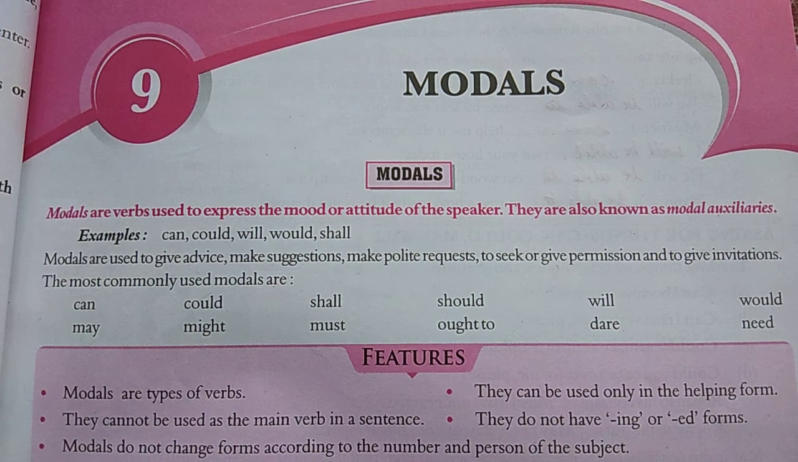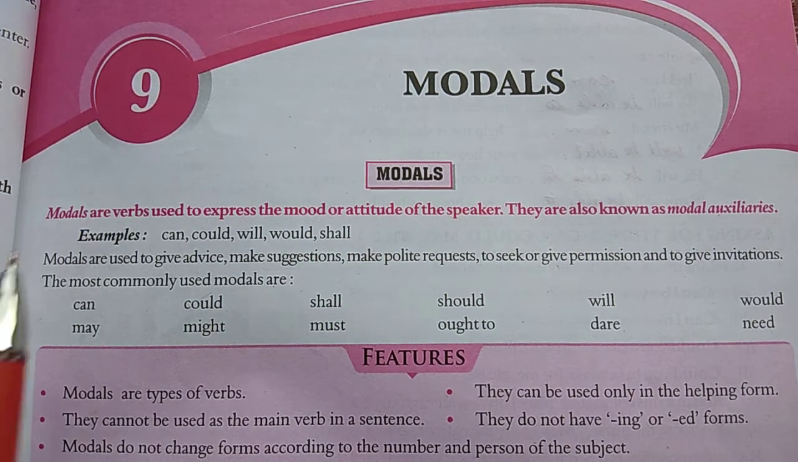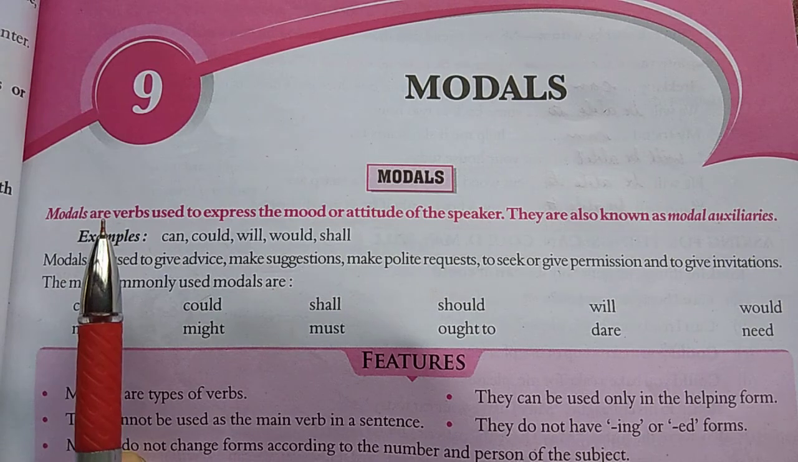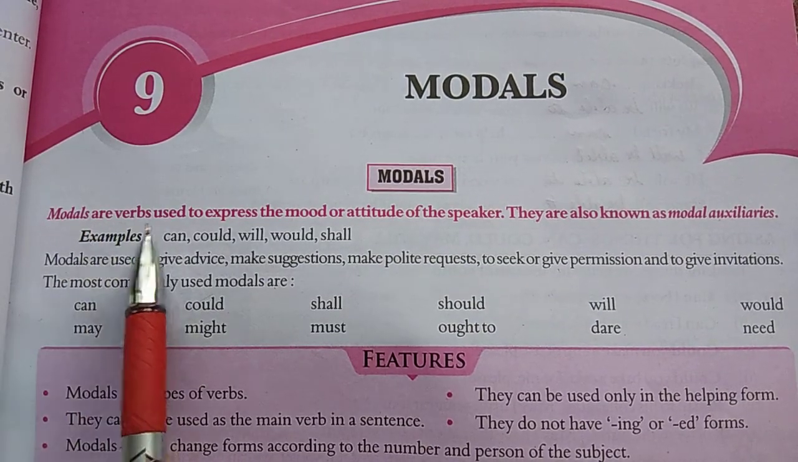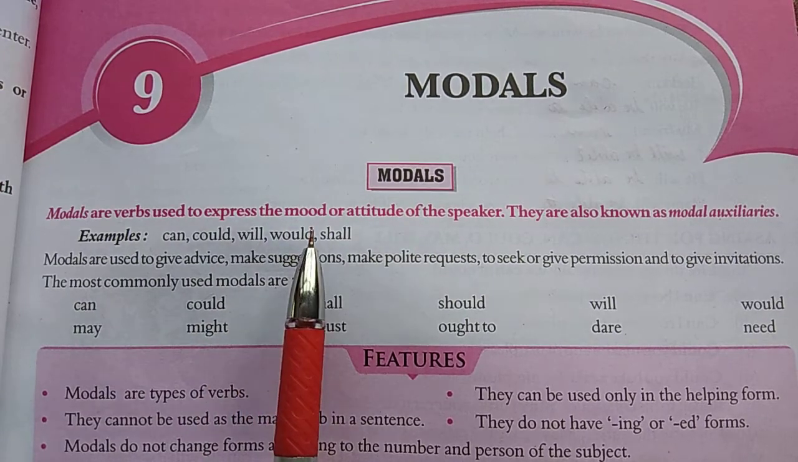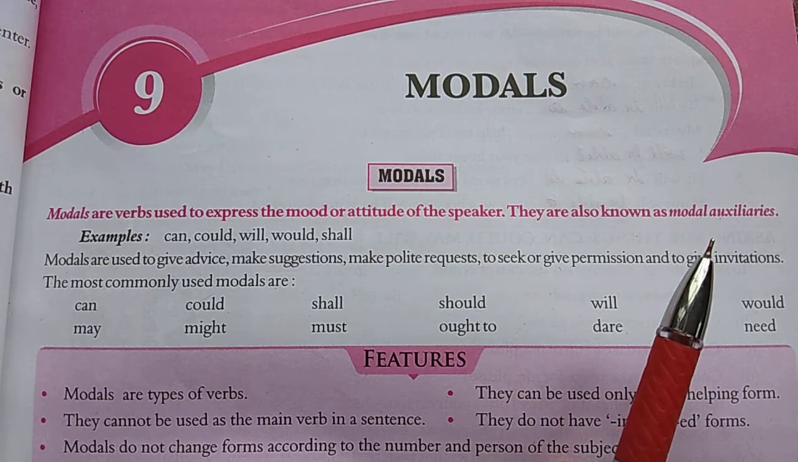In this video I will explain the modals, how to use these modals in different sentences according to the requirement. What are the different types of modals that we commonly use in a sentence? So first you must understand the definition of a modal, what it actually means. Modals are verbs used to express the mood or attitude of the speaker. They are also known as modal auxiliaries.